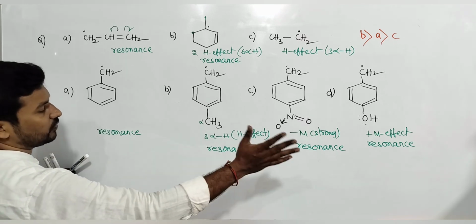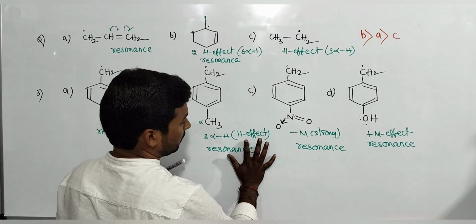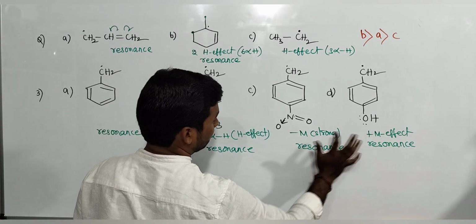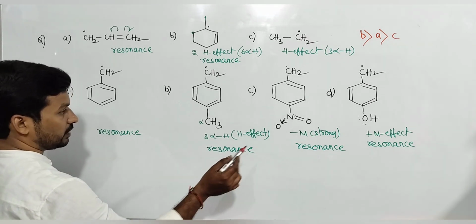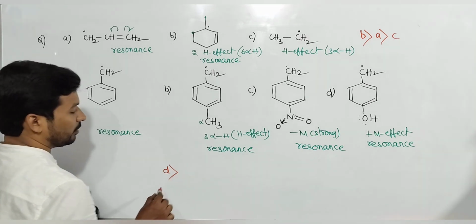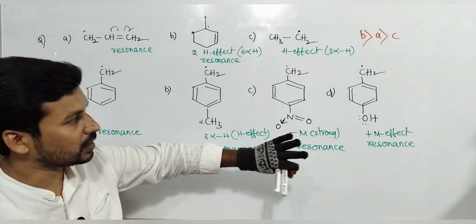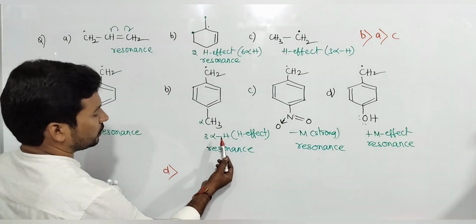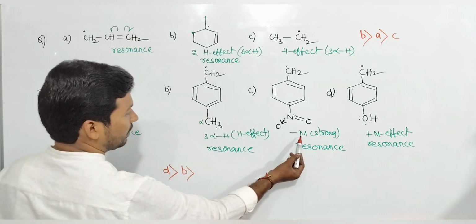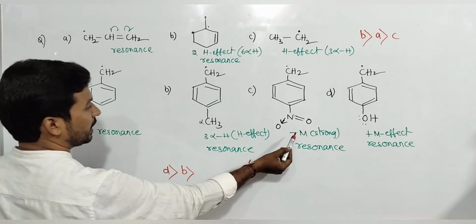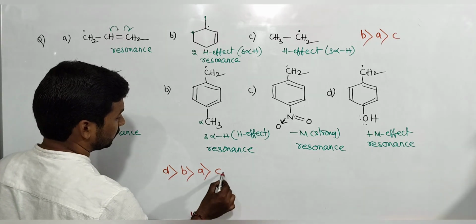So in all these four, resonance is present. So resonance is not a criterion. Hyperconjugation, mesomeric, minus mesomeric, plus mesomeric effect. Definitely D is more stable because plus M groups stabilize carbon free radical and carbocation, both. So next, hyperconjugation, this one is stabilized. B, minus M destabilizes, here neutral. So compared to a negative effect, neutral is better. So A is more stable than C.